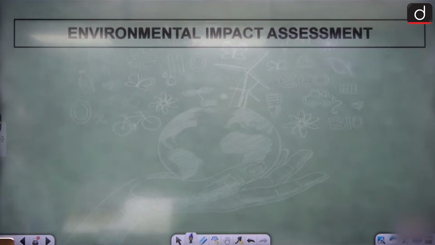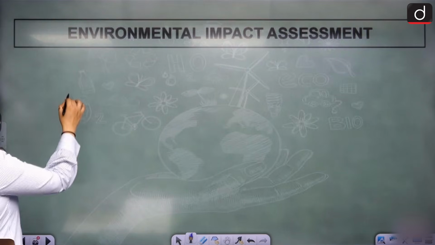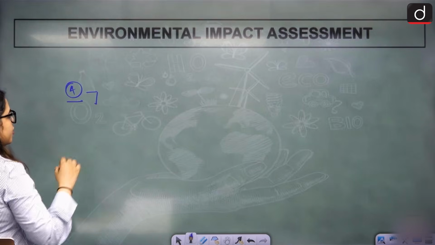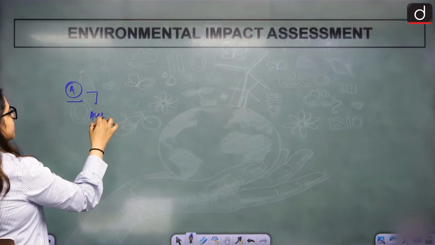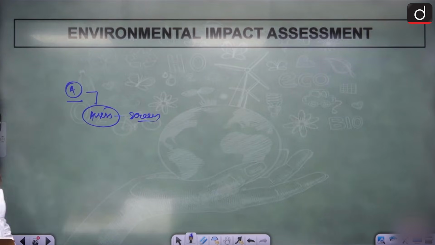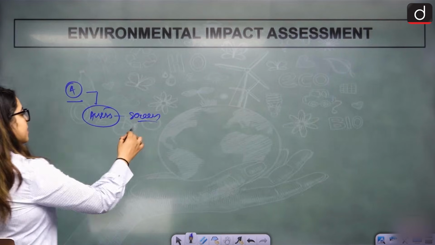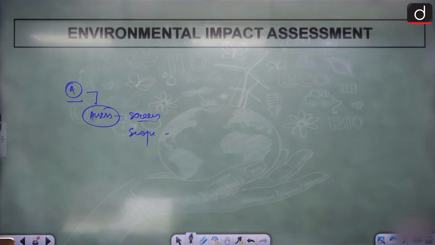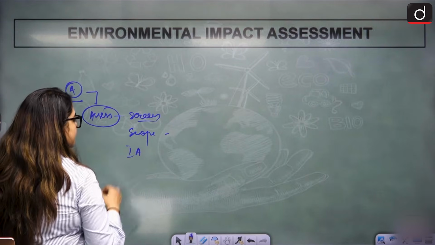How does the project work? You are starting, let's say, a project A. You need to assess everything. First of all, you environmentally screen, like what the project needs on the environmental impact basis. See the scope at which environmental issues can be your concern. Then you will see impact analysis, like to what extent you will be able to deal with it.